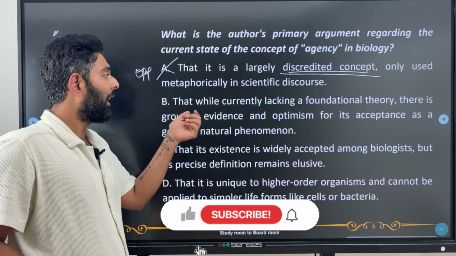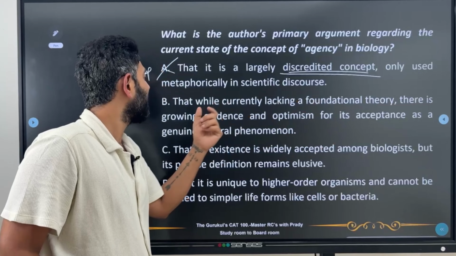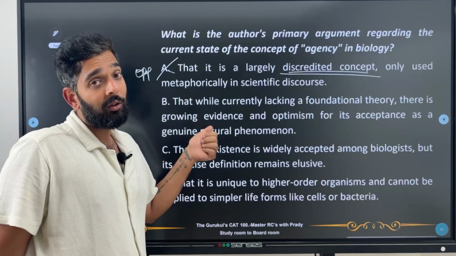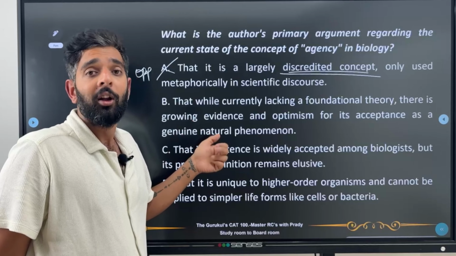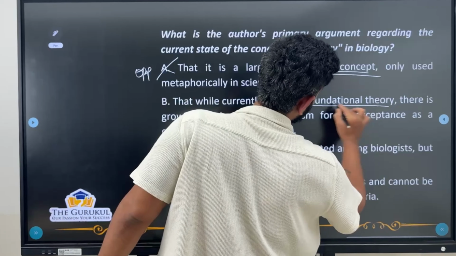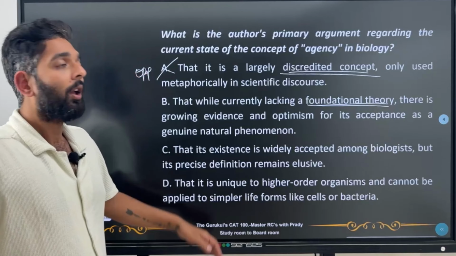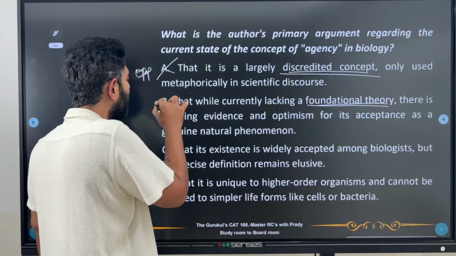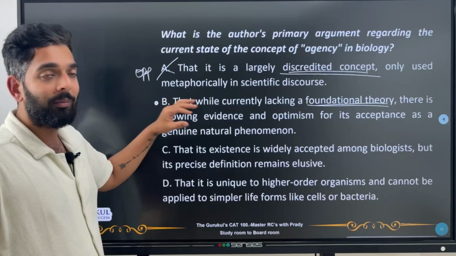Now look at B, that while currently lacking foundational theory, there's growing evidence and optimism for its acceptance as a genuine natural phenomenon. Now this kind of reflects what we've learned in the passage, right? Although the first principles are not very clear, people are still accepting and it's growing, right? There's interest that's growing around this, right? So B could be a possible answer. So we're just going to keep this aside for now.